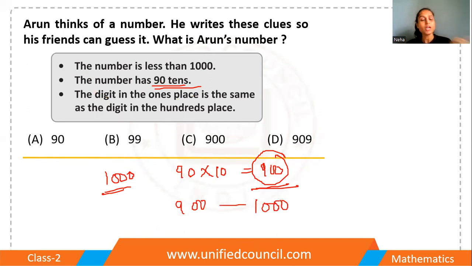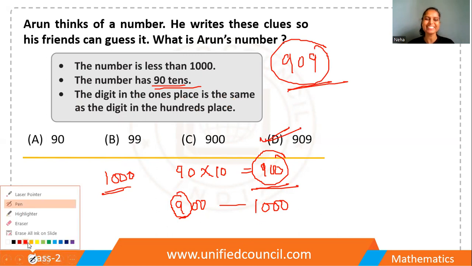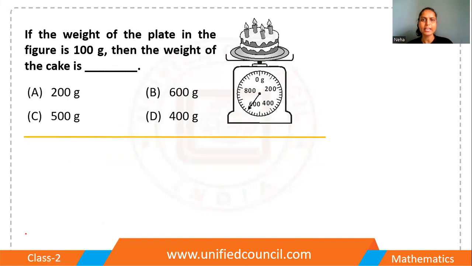Now the next hint. The next hint is the digit in the ones place is the same as the digit in the hundreds place. So now it is fixed that the digit in the hundreds place is 9. That means the digit at the units place should also be equal to 9. So what is the number? The number is 909. We guessed the number and completed the game. Perfect. I think you are all very intelligent.